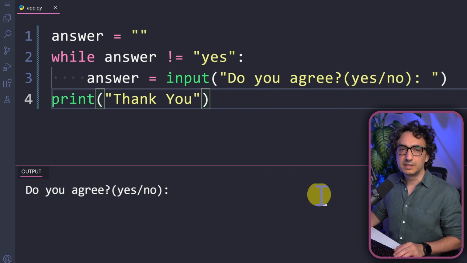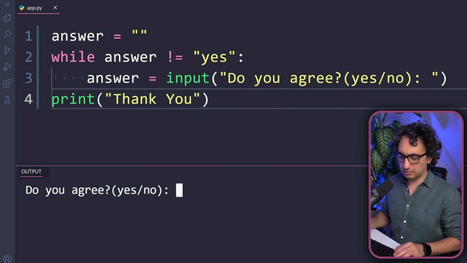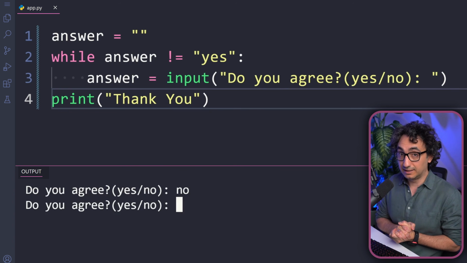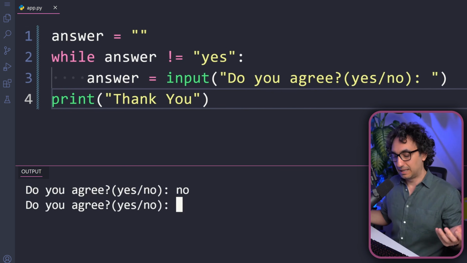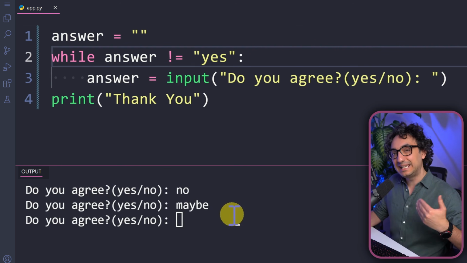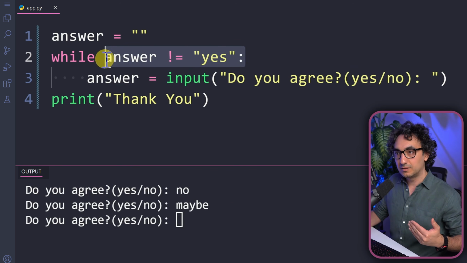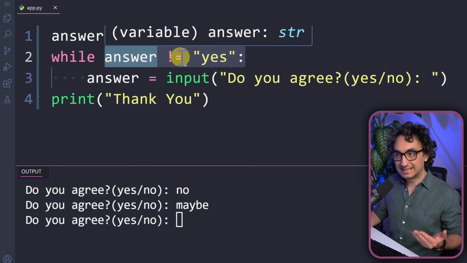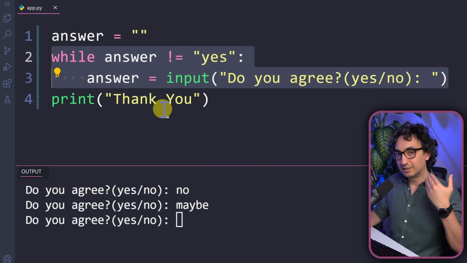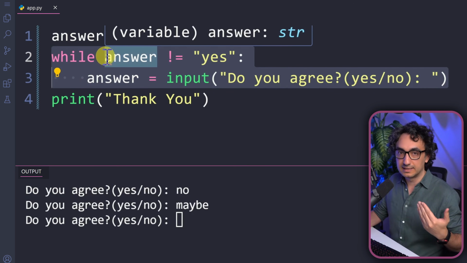So now the system is asking very politely, do you agree, yes or no? The user might say, you know what, I don't agree. Now the system can ask again, do you agree, yes or no? And maybe the user says, you know what, maybe, I don't know. And as you can see, the system is keep asking because the condition over here is fulfilled. The answer is not equal to yes, and we will stay in this loop until we hear yes, until the condition is not anymore fulfilled.